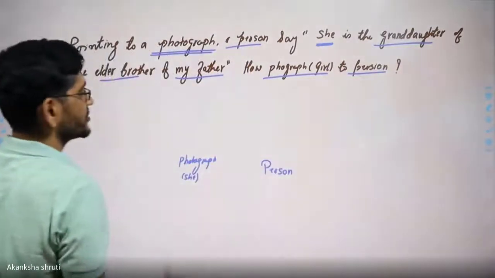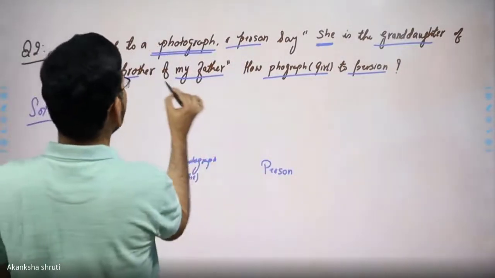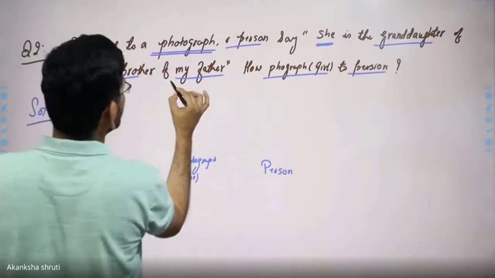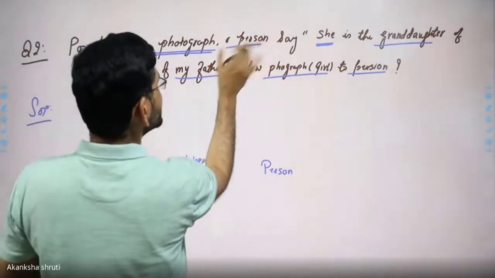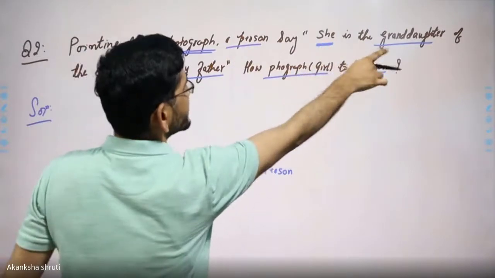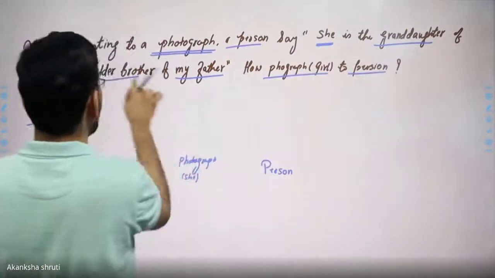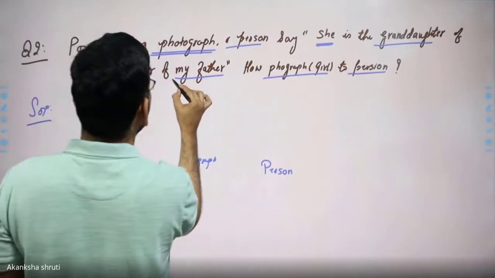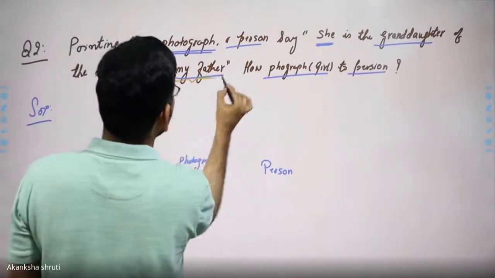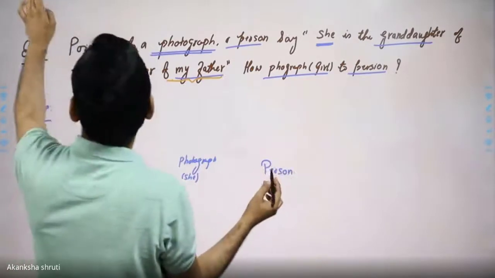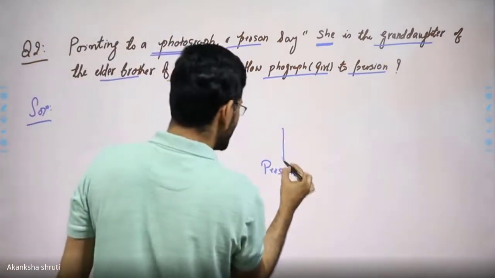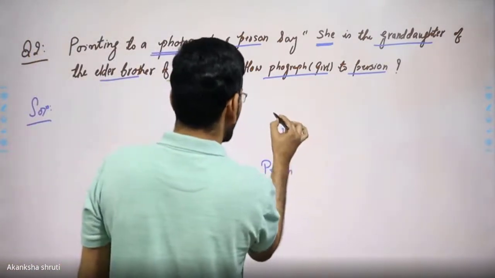Now read this statement carefully. For drawing the family tree, we have to start from the end. A person is saying she is the granddaughter of the elder brother of my father. So first we need to draw my father for this person. So my father will be one step above.